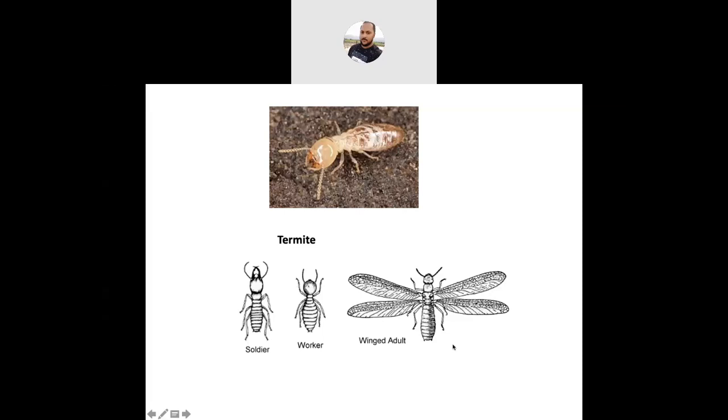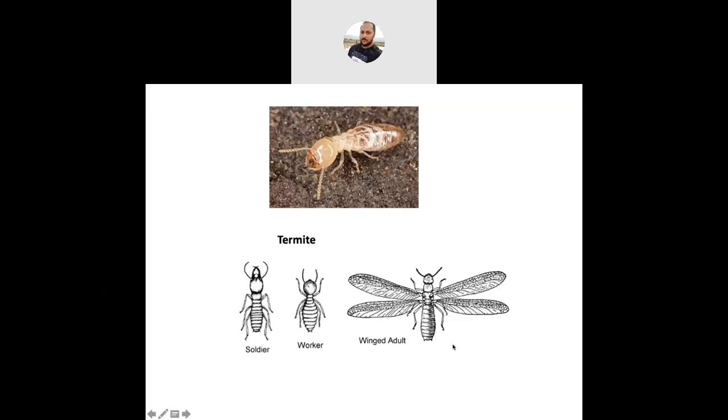Coming to the internal characters, the external characters we have already discussed, like antenna, mouth parts, external genitalial organs, wings. Now the internal characters: their salivary glands are very well developed. And fat bodies are very well developed in the sexually reproductive form, both male and female.